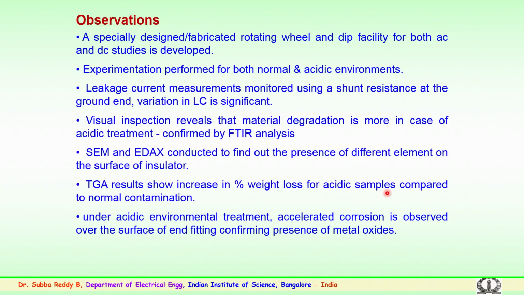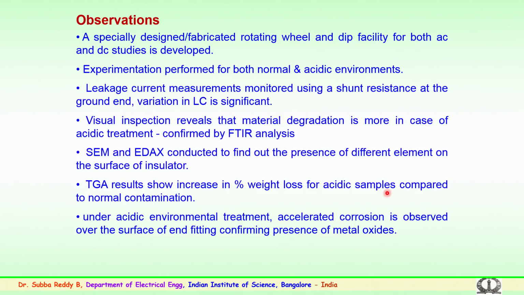Observations for both AC and DC in the case of the rotating wheel arrangements: a specially designed and fabricated rotating wheel or dip facility for both AC and DC studies was developed in the laboratory, which was a very difficult task and required a lot of effort to make the arrangement work as per the standards, adjusting the timers, adjusting the sensors to the required level.